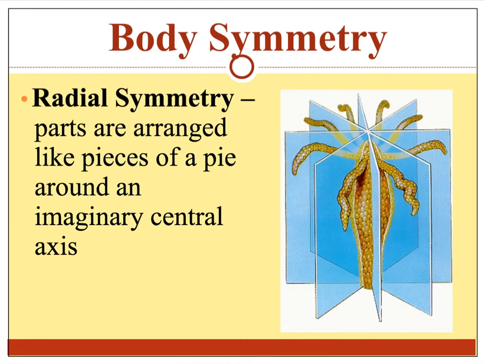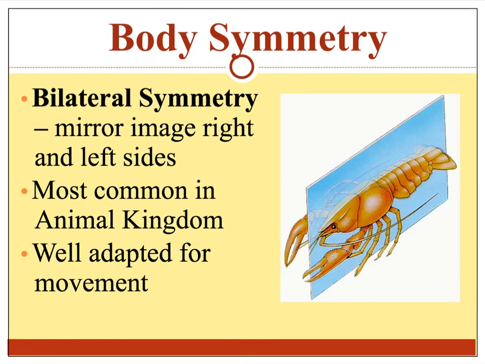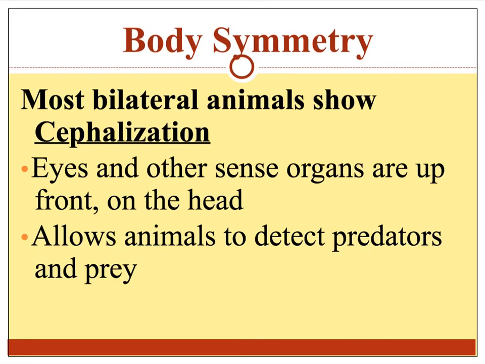Another type is called radial symmetry. And you can see in this diagram that the parts of that animal's body are arranged like pieces of a pie around an imaginary central axis. Bilateral symmetry is when there's a mirror image of the right and left sides of the animal. This is the most common type of body symmetry in the animal kingdom because it's well adapted for movement, which helps in the animal's survival.